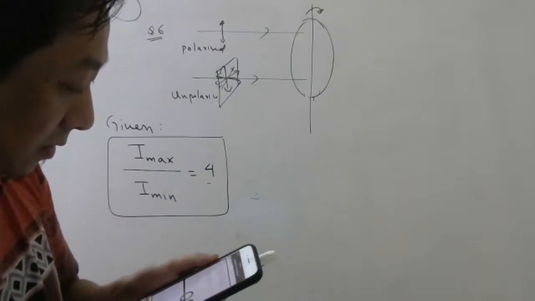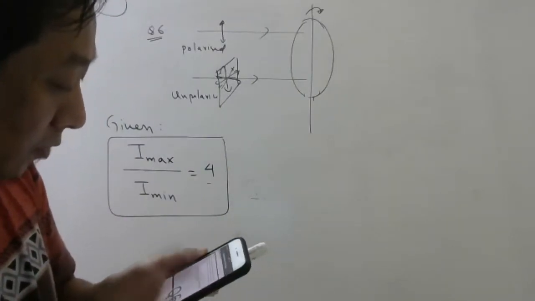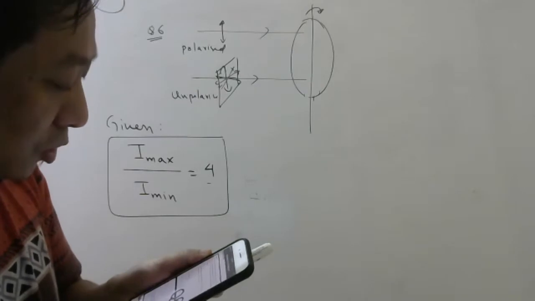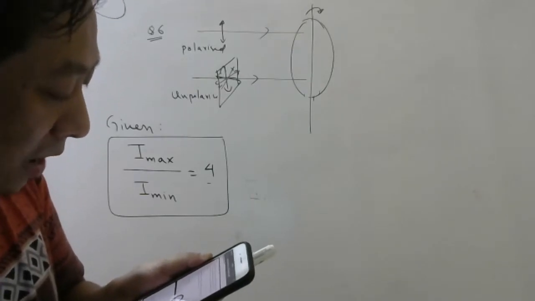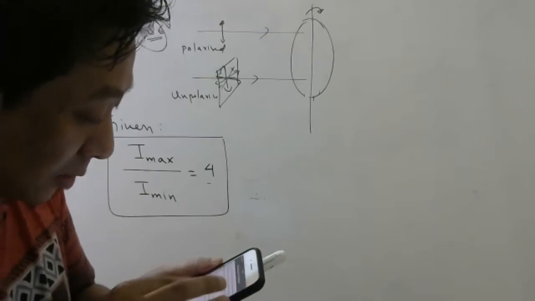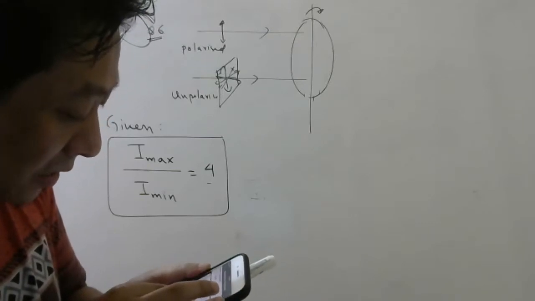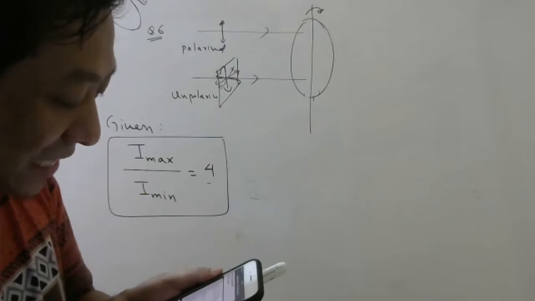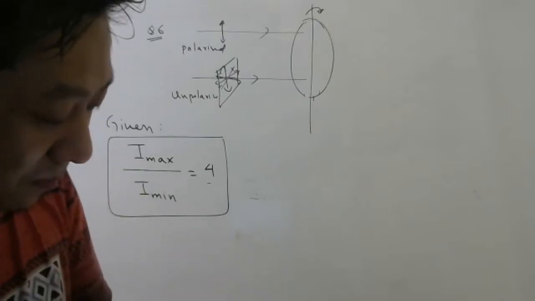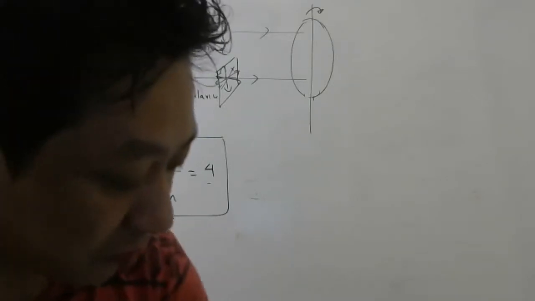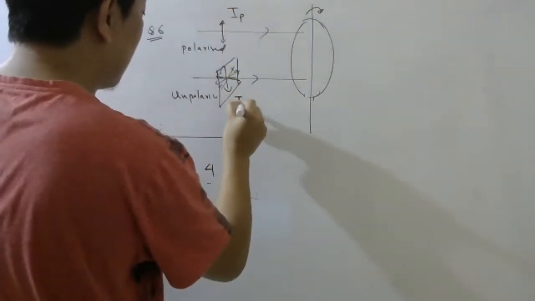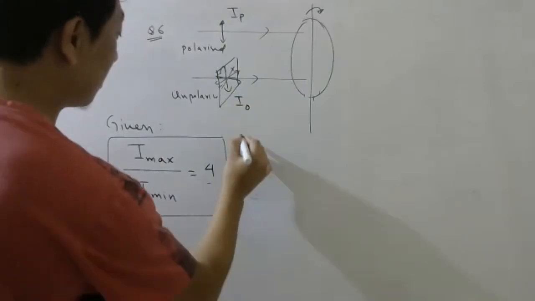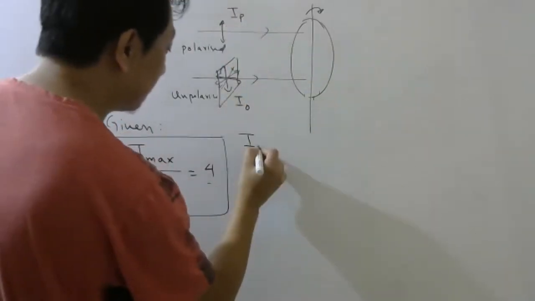Okay, what they're asking. First question is, find the ratio of intensities of IP and I naught respectively of polarized and unpolarized components in the incident beam. So IP they are using for polarized, and I naught is for unpolarized. So they want the ratio of this and this.